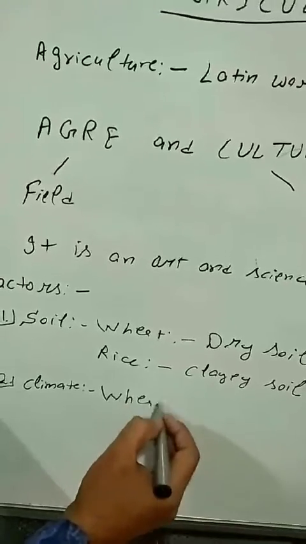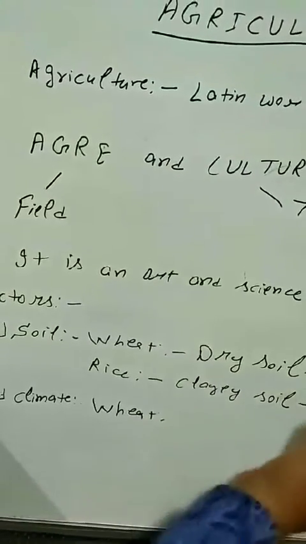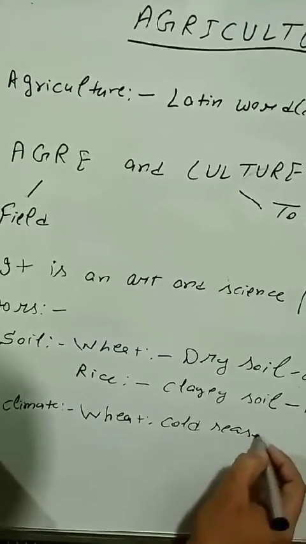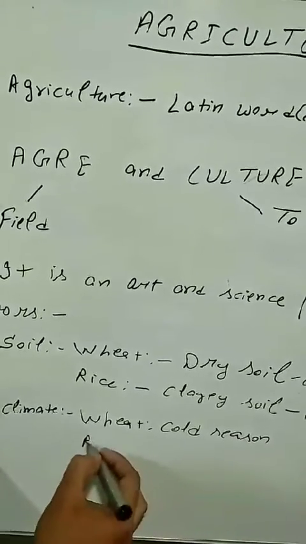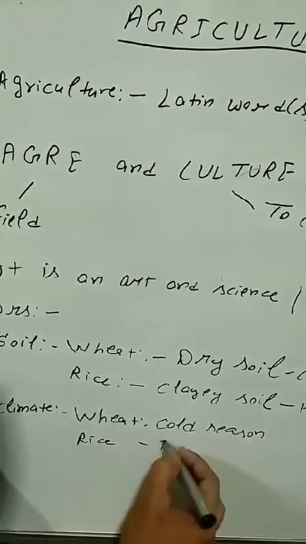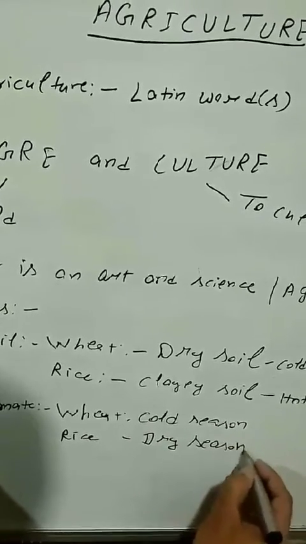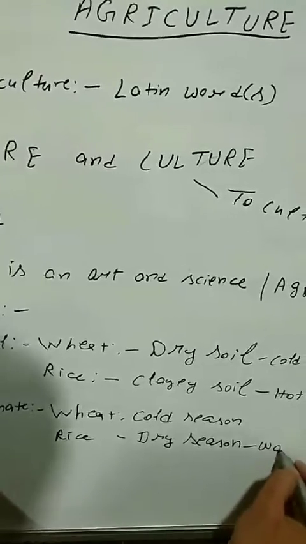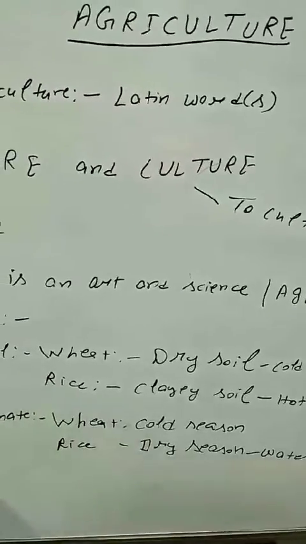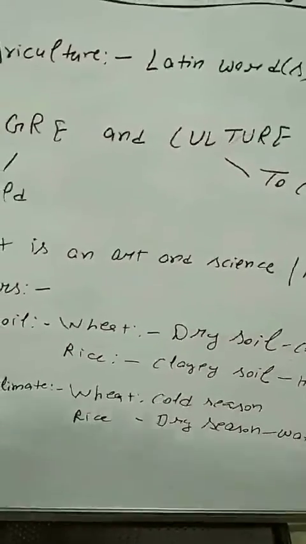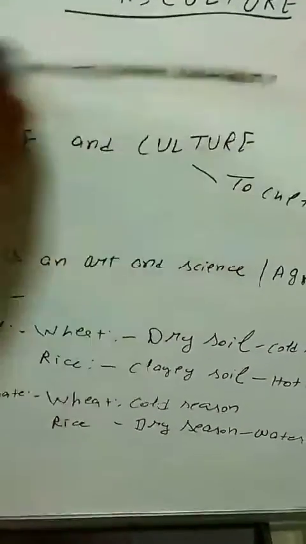As I have already told you, wheat is a cold season crop and rice is a hot season crop, and it requires more water as compared to wheat. So climate affects agriculture in India.